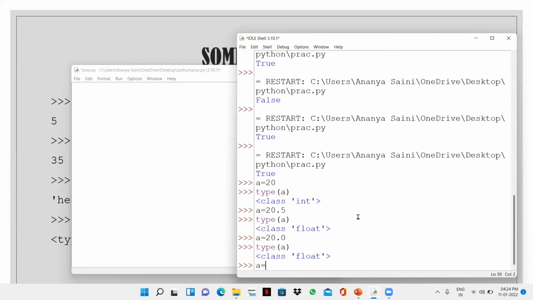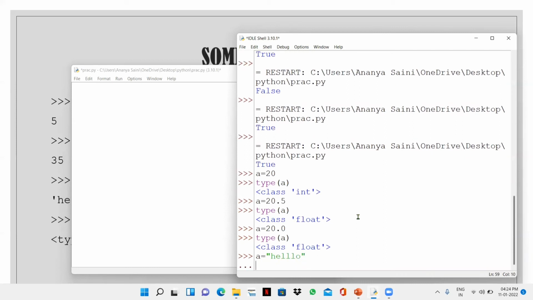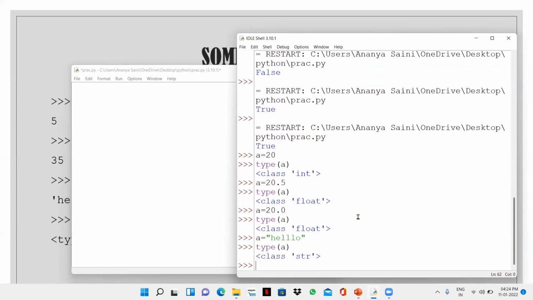If I write a is equal to a string and type a, it will be a string. str means string.